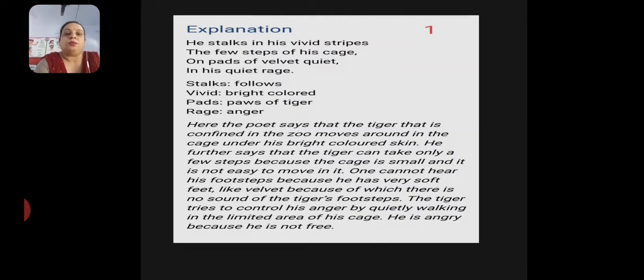Here in these lines, the poet says that the tiger, confined in the zoo, moves around in the cage under his bright colored skin. He further says that the tiger can take only a few steps because the cage is small and it is not easy to move in it. One cannot hear his footsteps because he has very soft feet, like velvet, because of which there is no sound of the tiger's footsteps. The tiger tries to control his anger by quietly walking in the limited area of his cage. He is angry because he is not free.